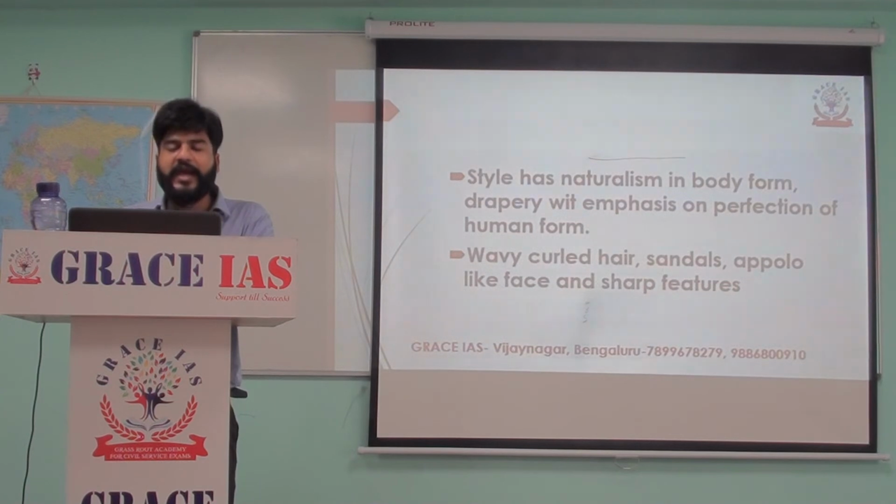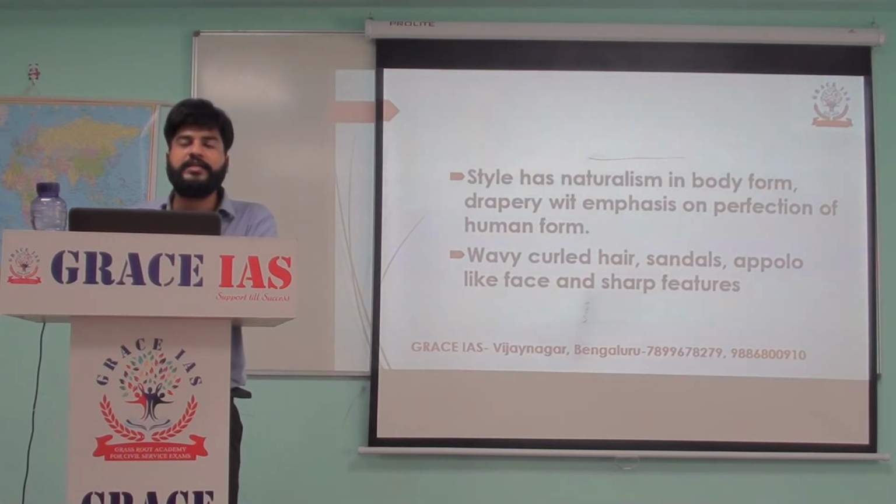The drapery has an emphasis on perfection of the human form. The whole of Gandhara art focuses on maintaining anatomical accuracy. Then we also see the wavy curled hair of Buddha, sandals, and an Apollo-like face and sharp features. These are also heavily influenced by Greek and Central Asian culture.